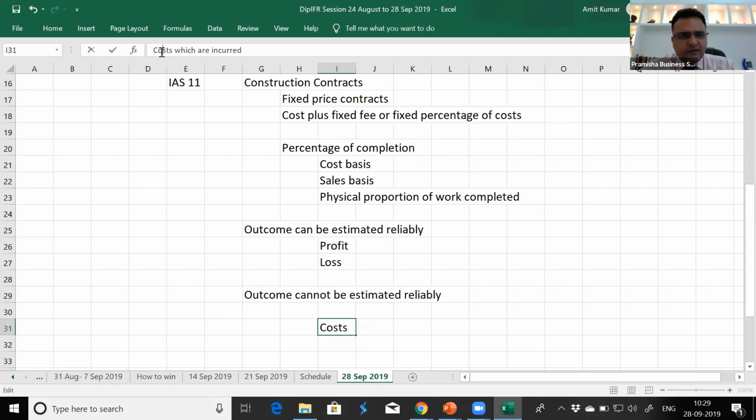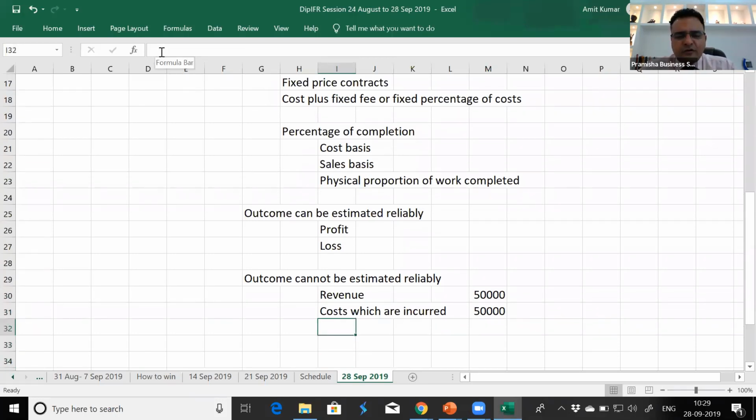So in normal circumstances, it is believed that if we have incurred a cost of 50,000, we expect to recover 50,000. So revenue is recognized only to the extent of cost incurred. No profit, no loss situation, when the outcome cannot be estimated reliably.